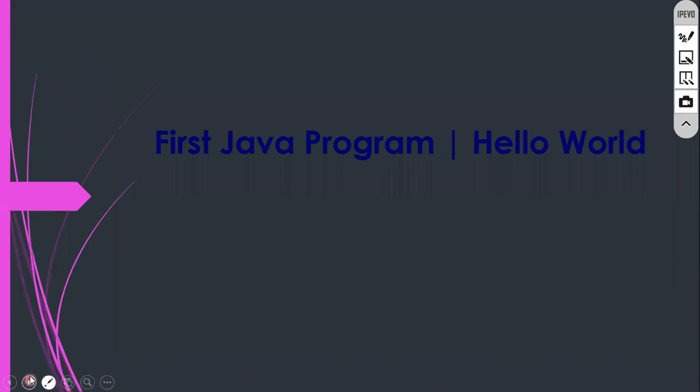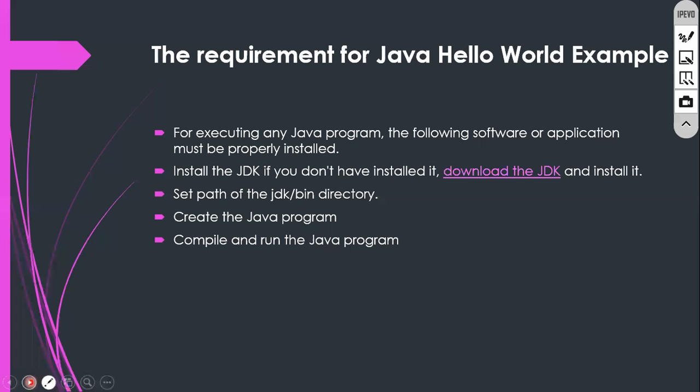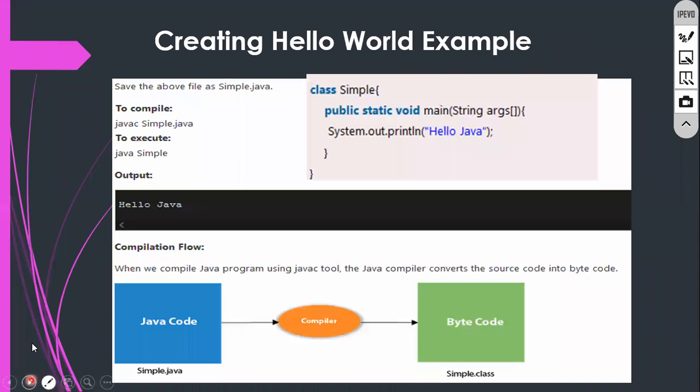Okay, so these are all theory. First program, Hello World, already written. Path, everything I explained, yes or not? I explained how to download the JDK, how to set the path, all those things. See the compilation process. Where you write the Java code, again you will find the compiler. This compiler will generate bytecode. Suppose you write a simple program like this, class Simple.